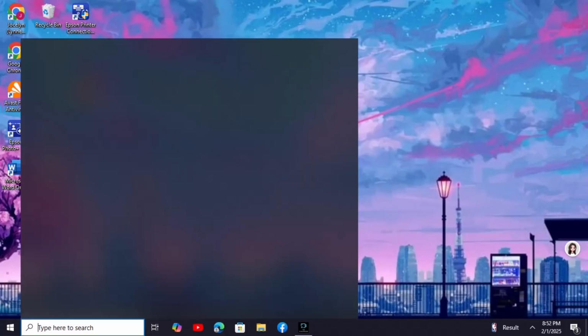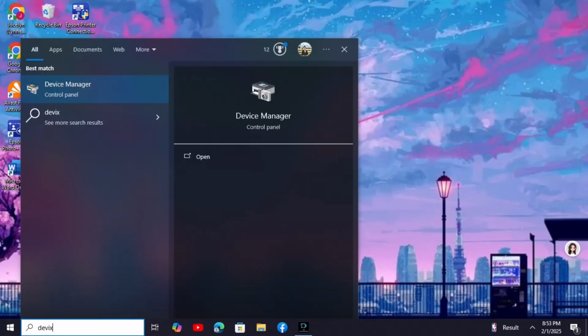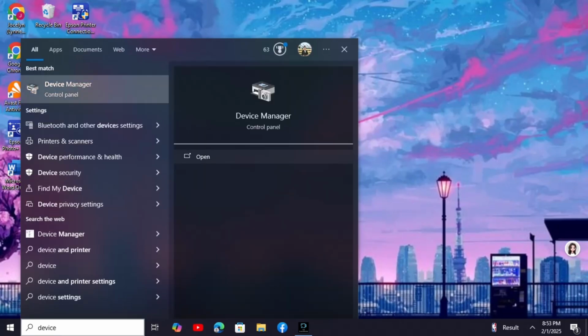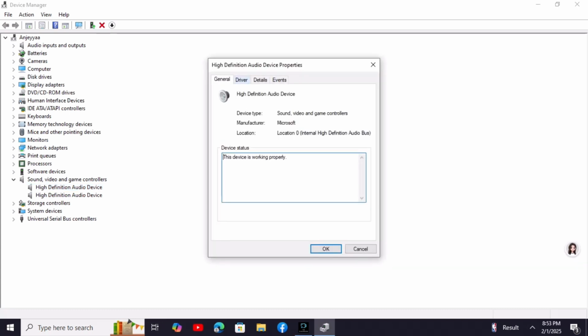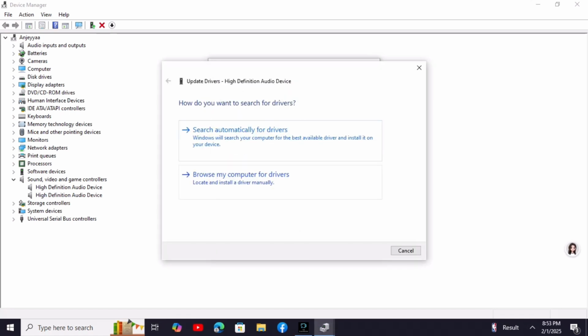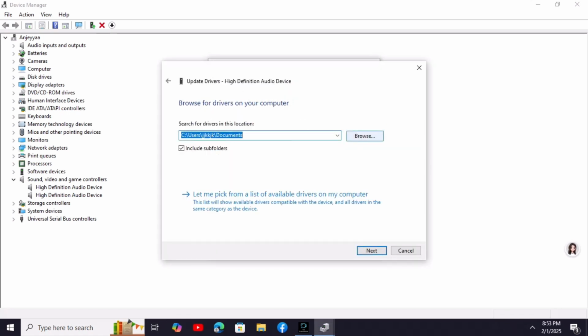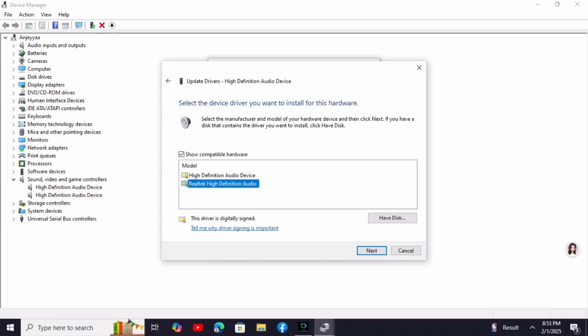If it doesn't work, the second method is to visit or open your device manager. Among these options, click on Sound, Video, and Game Controllers. Tap on Update Driver, browse my computer for drivers, and then let me pick from a list of drivers.